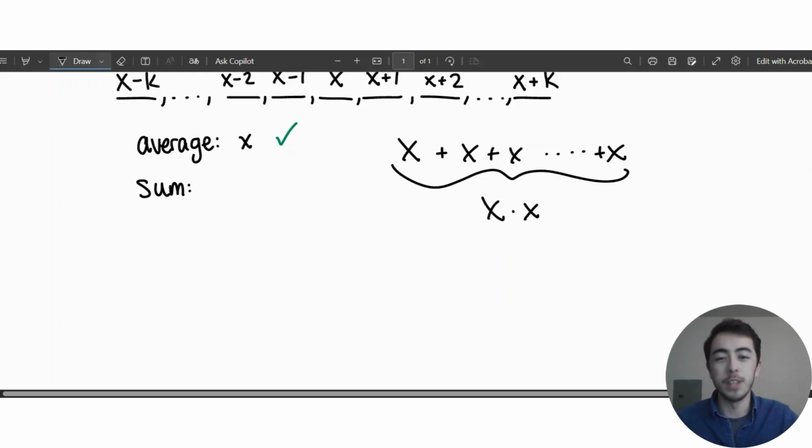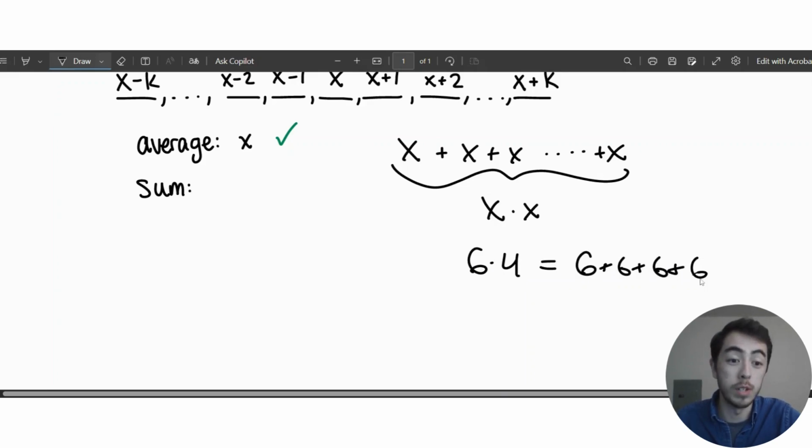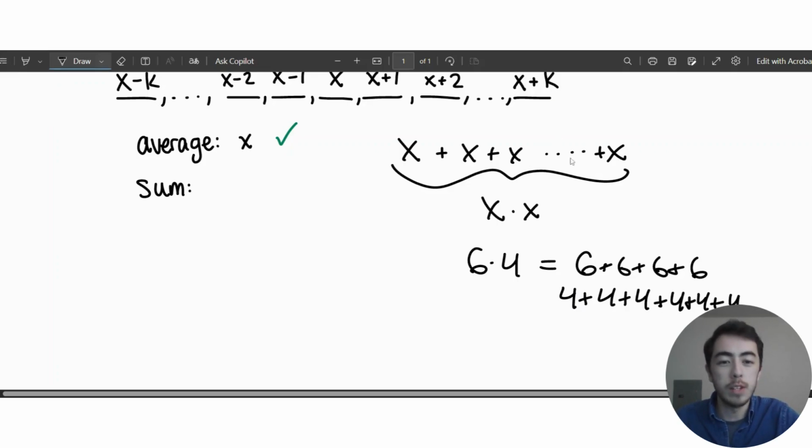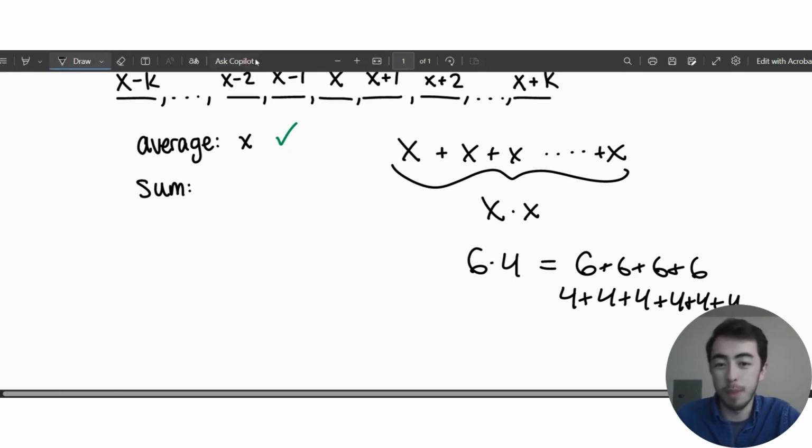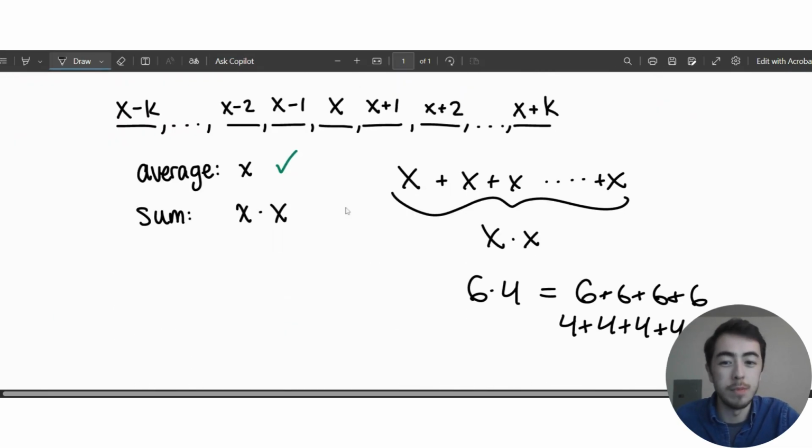kind of by the definition of multiplication, because when you multiply something, you add it to itself over and over again that amount of times. Like 6 times 4 is the same as 6 plus 6 plus 6 plus 6, 4 times over, or you could do it with the 4s, you could add that up 6 times over. So that's what I'm doing here. All of these x's added up, I have x amount of them, and so my sum is x times x. It tells me that my sum is 529.